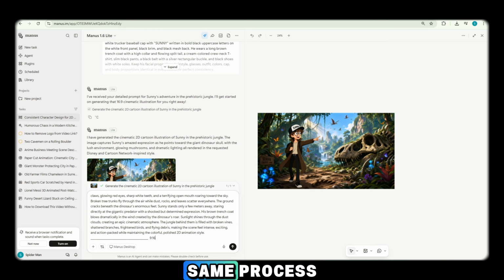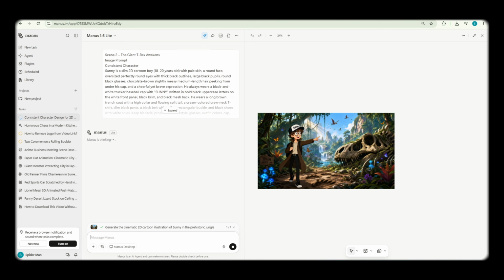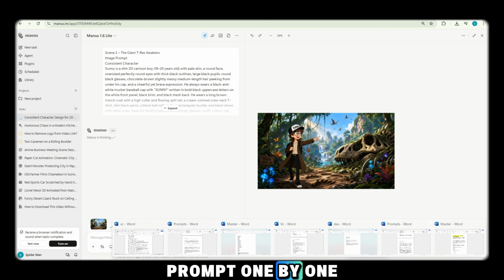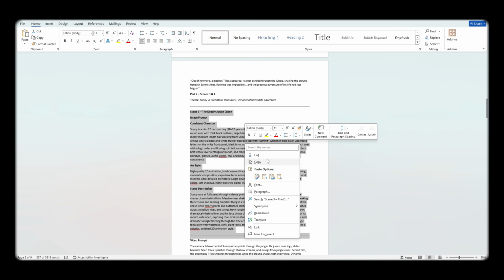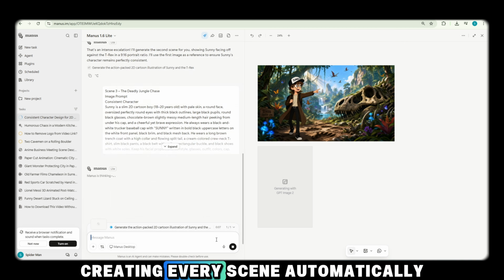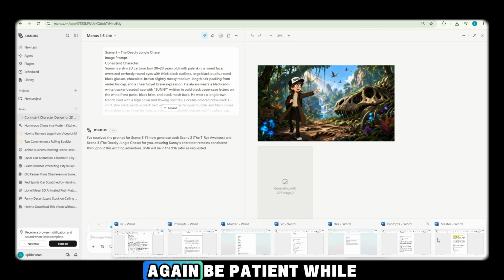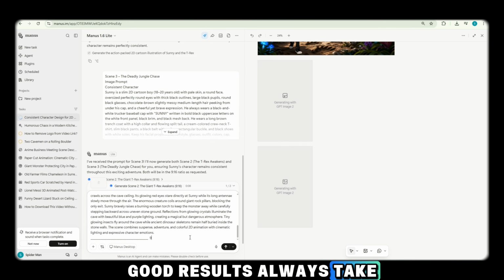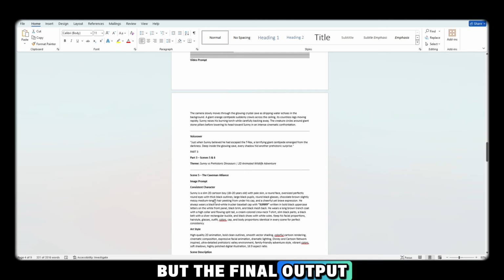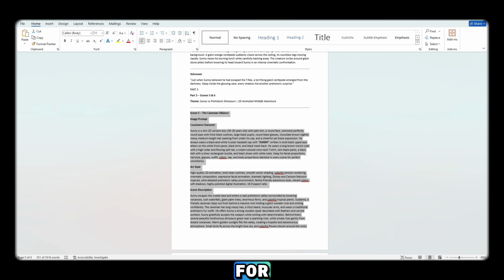Now I'll repeat the same process for all the remaining prompts. I'll simply copy each prompt one by one, paste it into the tool, and click Generate. The AI will continue creating every scene automatically. Again, be patient while the images are being generated. Good results always take a little time, but the final output is definitely worth waiting for.